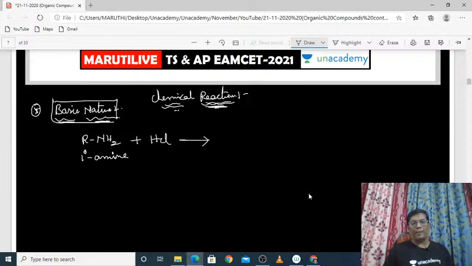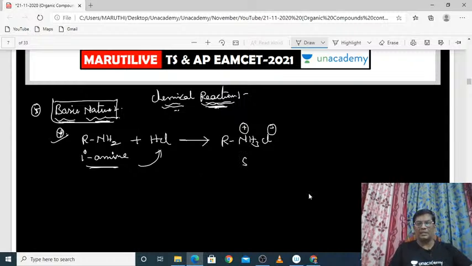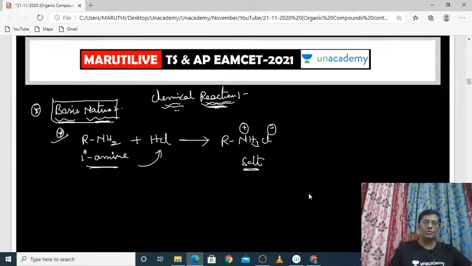Yes. If the primary amine reacts with acid, then we can easily say that this primary amine is basic, right? Definitely, this primary amine will react with an acid like HCl. What is the product formed? You know very well, when one acid and one base combine together, it will produce a salt and water. Clear? What is the salt produced when the primary amine reacts with HCl? The salt is RNH3+ Cl-. This salt will be produced when you react the primary amines with HCl.